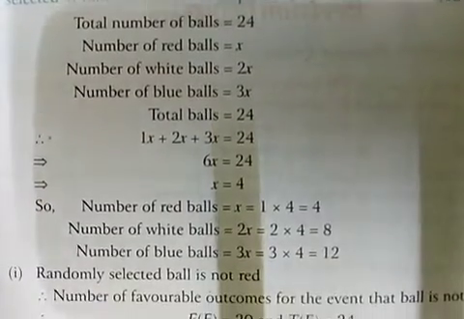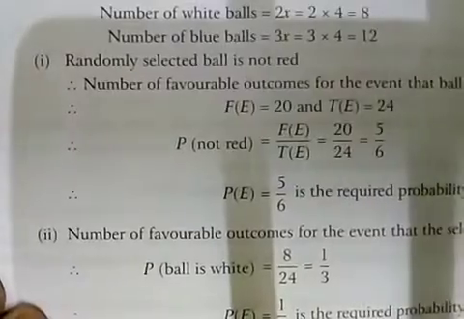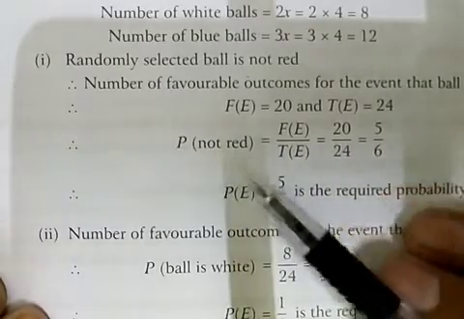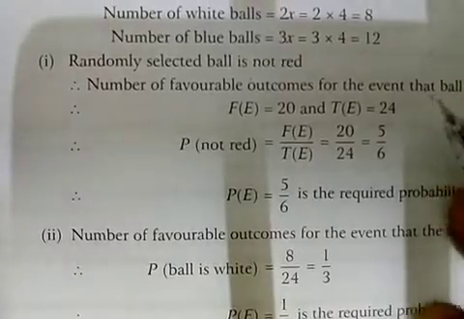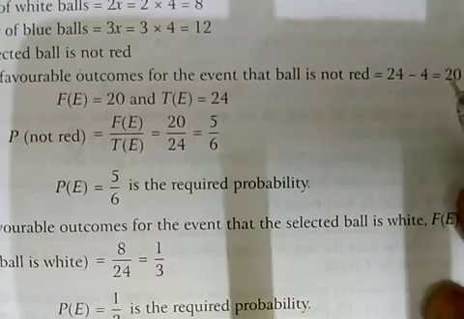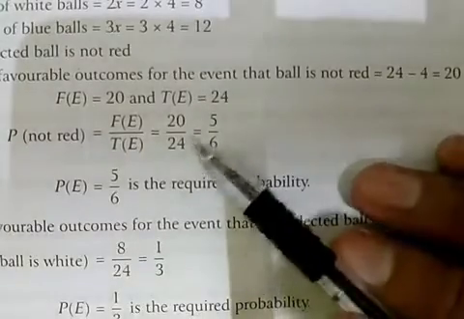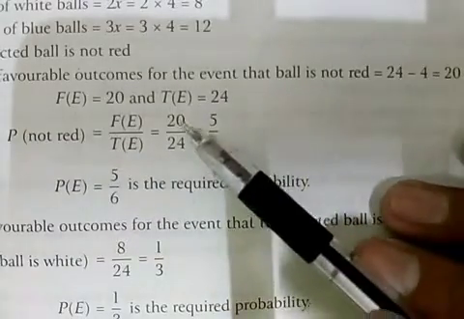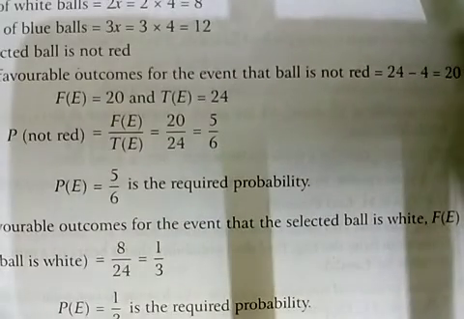We can find the probability of getting not red. To find the probability of getting not red balls, we know that the total number of balls is 24 and 4 are red balls. So we can subtract here 24 minus 4 equal to 20. We can say 20 are not red balls. Total balls are 24. So we can find the probability of not getting red equal to 20 upon 24 equal to 5 by 6, which is the required probability.